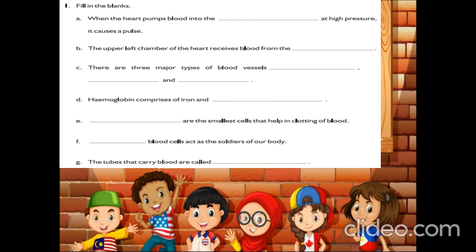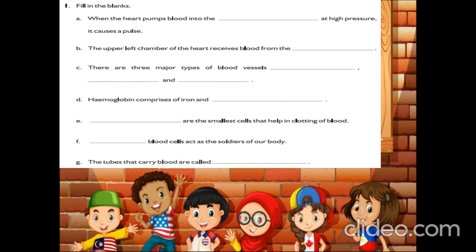There are 3 major types of blood vessels. What are they, children? Yeah, very good. Arteries, veins and capillaries. Right. Hemoglobin comprises of iron and protein. The answer is protein. Superb.